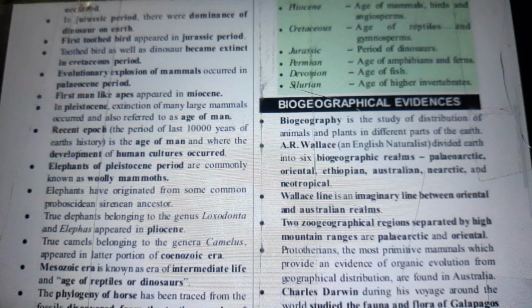Recent epoch, the period of the last 10,000 years of Earth's history, is the Age of Man, where the development of human cultures occurred. Elephants of Pleistocene period are commonly known as woolly mammoths.